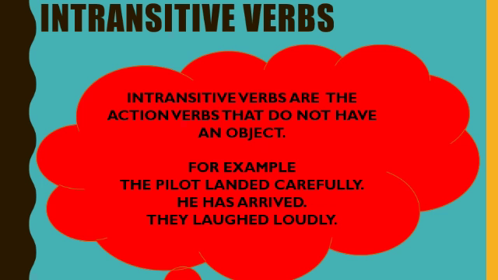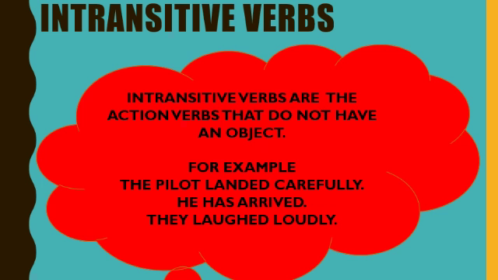So here the verb is landed, and after landed what is there? Carefully. Carefully is not a person, is not a thing. So it is not an object, but it is conveying its complete meaning. So that's why it is an intransitive verb.